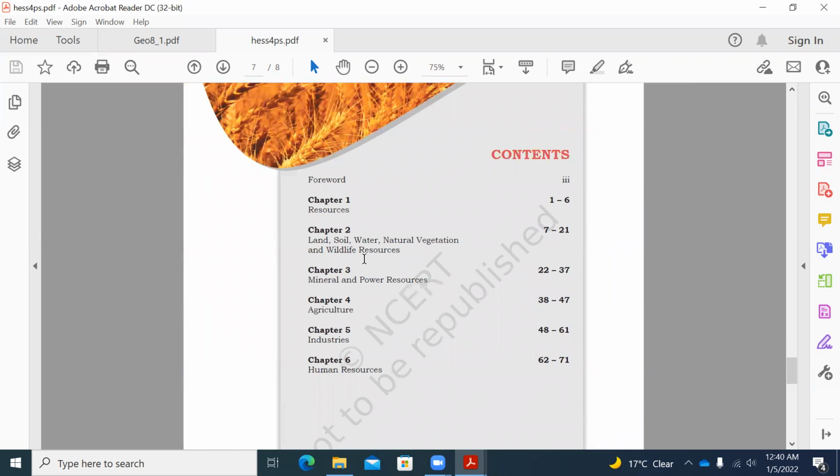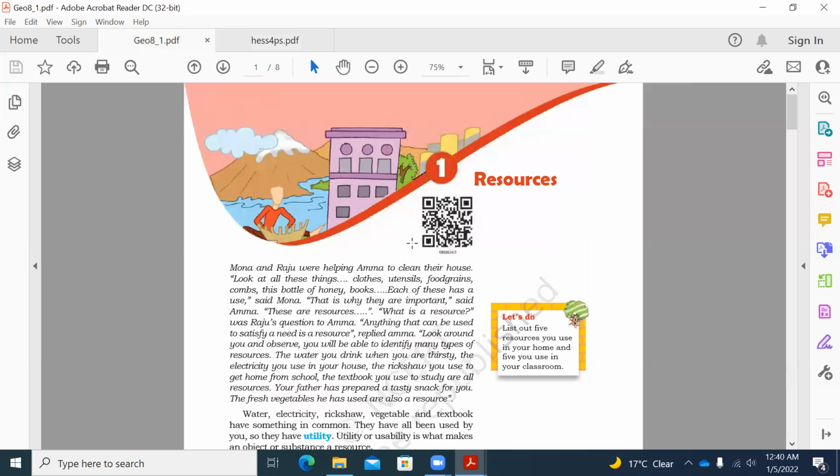The second chapter is about the land, soil, water, natural vegetation, and wildlife resources. The third chapter tells about the mineral and power resources, and the fourth chapter is about agriculture. The fifth chapter is about industries, and the sixth chapter is about human resources. In this video, I'll be starting with the first chapter, that is resources.